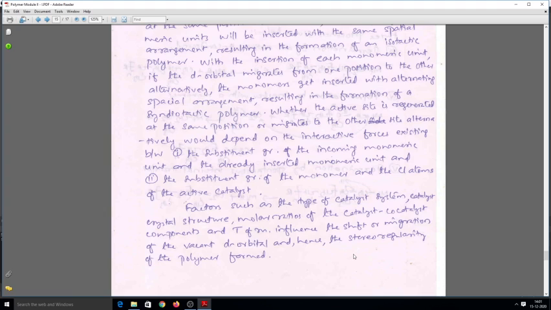Two factors are the interaction of the incoming monomer with the monomer already present in the growing polymer chain, and also the incoming monomer with the halogen of the active catalyst, and also the temperature of the reaction, the crystal structure of the catalyst, the molar ratio of the catalyst to co-catalyst system, and also the type of catalyst employed. All these are the deciding factors of stereo regularity of the polymer.